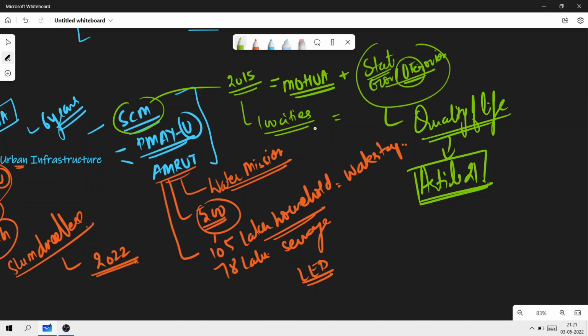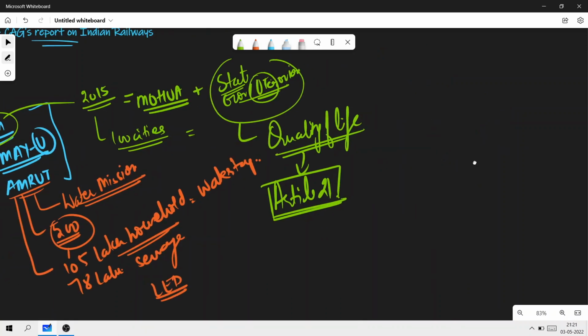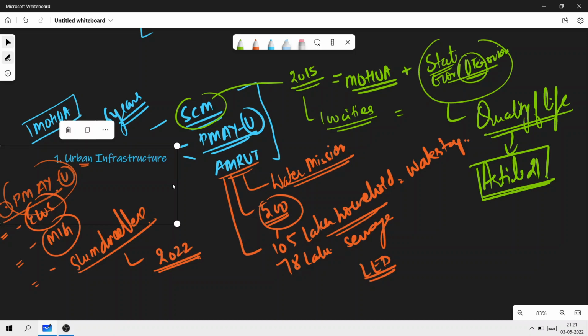So what are the important principles that you need to remember pertaining to urban infrastructure?